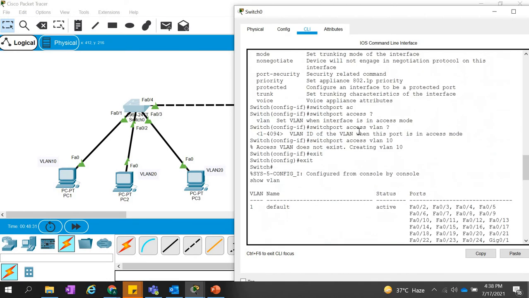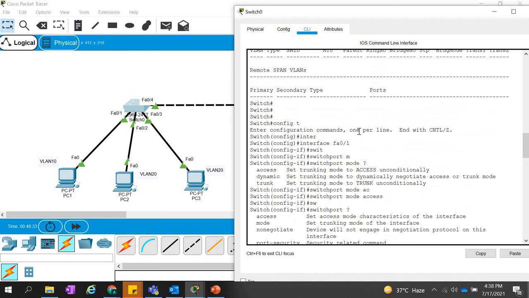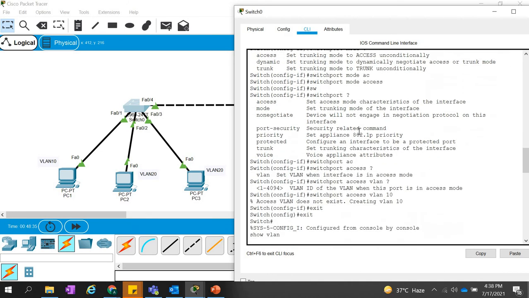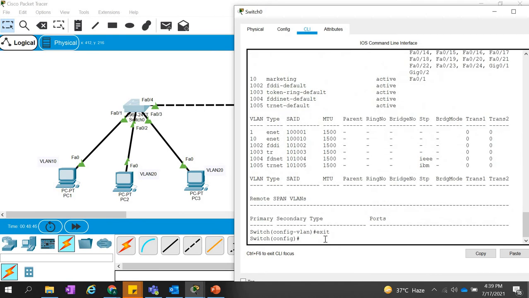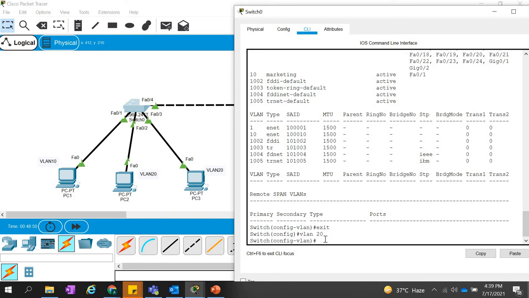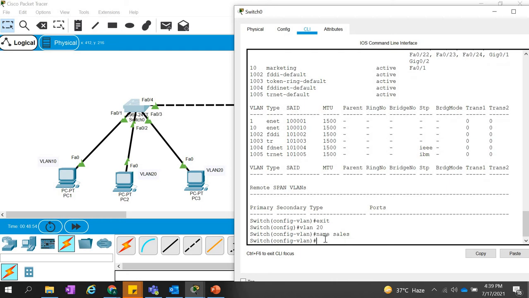What we just did here, where it was the message, right? We can do it like this as well. We can give VLAN 10 and it will create it directly. Otherwise, you can use another way. You can give VLAN 20 here first, and give the name as sales, because VLAN 20 belongs to the sales department, just as an example. So VLAN 20 is now created.